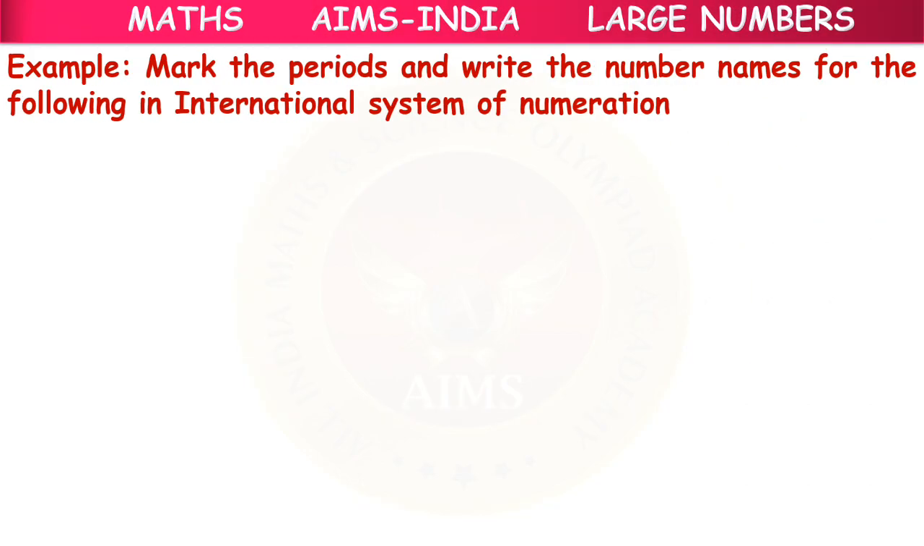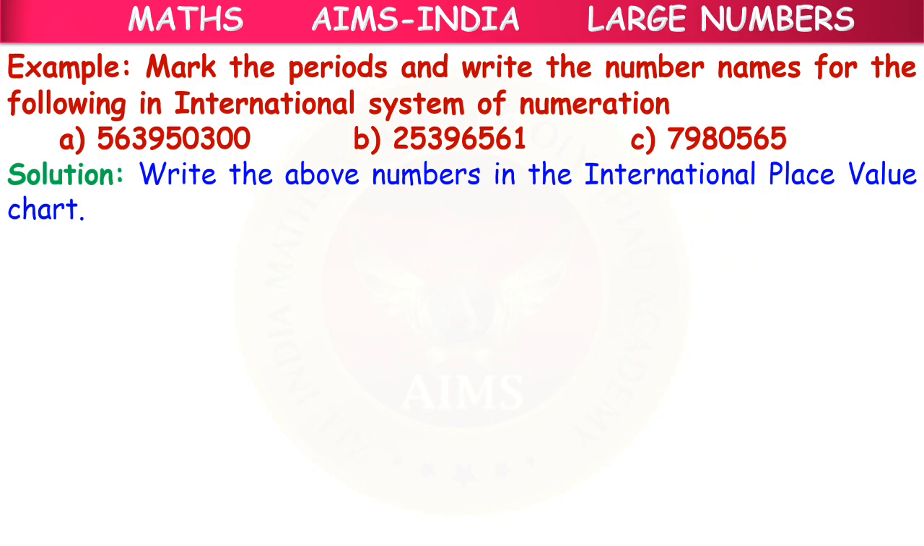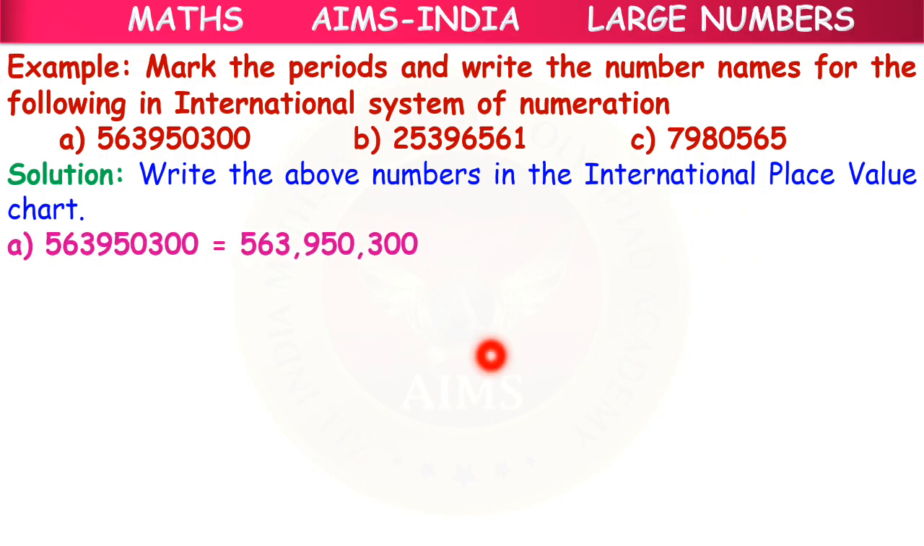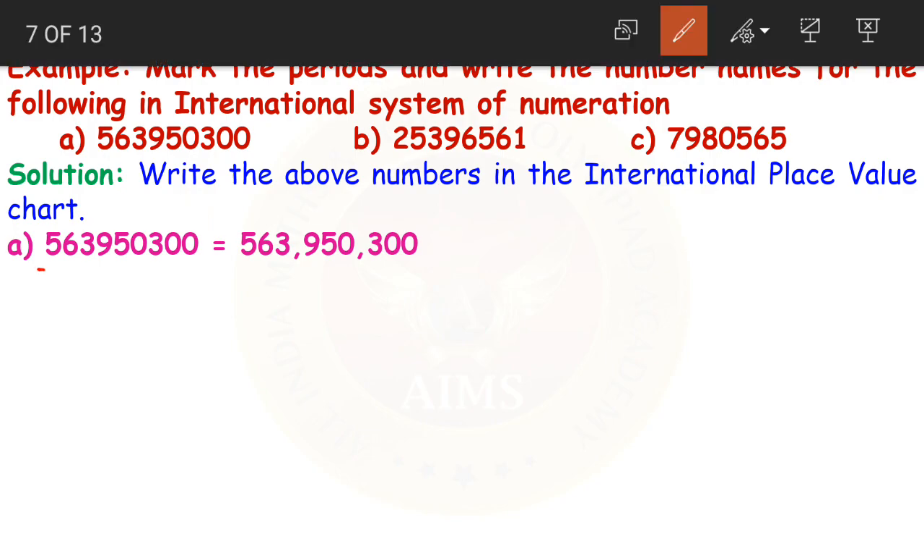The next is: mark the periods and write the number names for the following in international system of numeration. What should we do? We should mark the periods, that is put commas, and then write the number names in international system of numeration. The first number we have here is 563950300. How do we mark the periods?